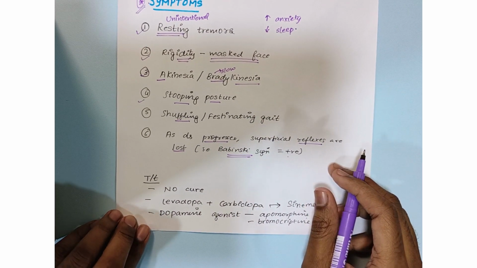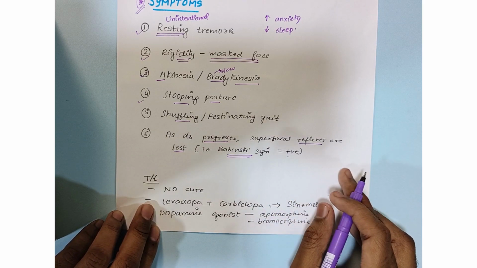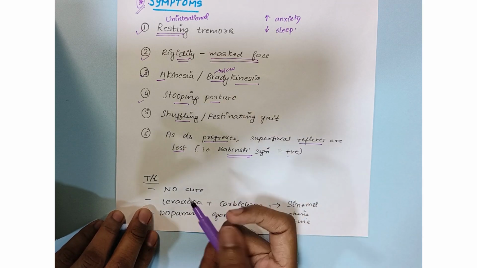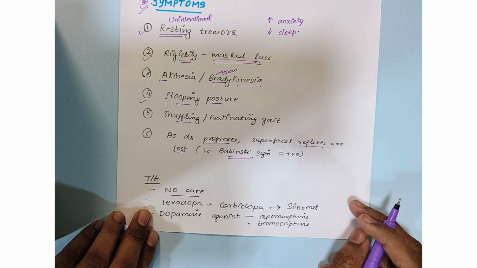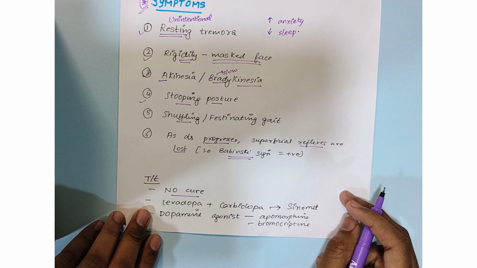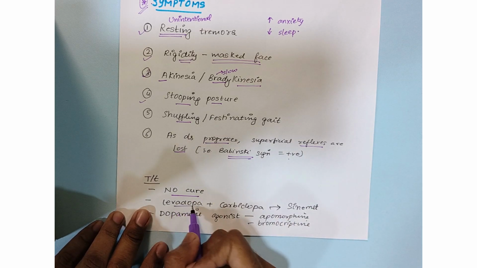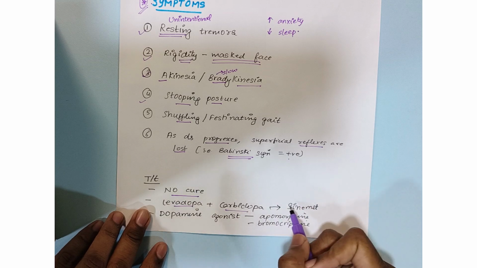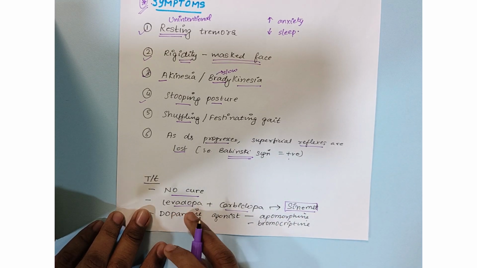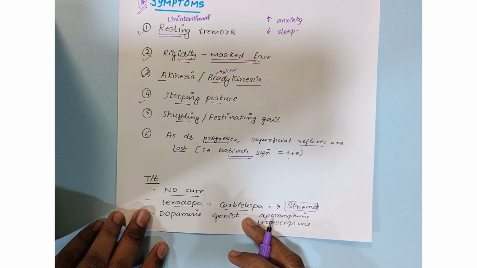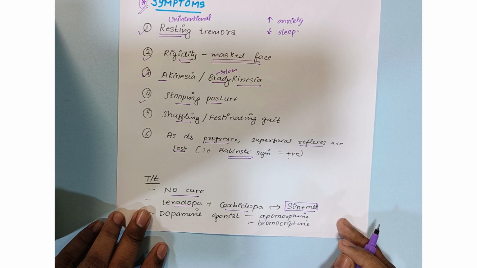So let us talk about the last part of the video, that is the treatment of Parkinsonism. Although once affected by Parkinsonism, there is not any permanent cure for the disease. However, the symptoms can be controlled to some extent by using certain drugs known as levodopa and carbidopa. There is a drug known as Sinemet, which is basically a combination of levodopa and carbidopa together. These drugs are used to control the symptoms of Parkinsonism.